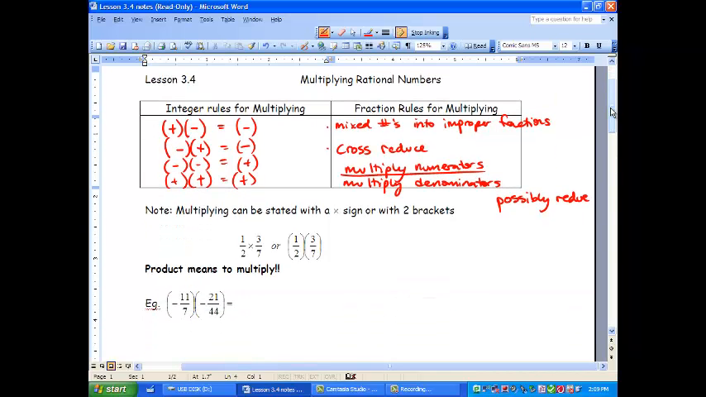It says multiplying can be stated with a multiplication sign or with two brackets. It can also be put in with a dot. That's going to be multiplication as well. Let's solve this one before we do anything. Well, we are going to multiply our numerators and multiply our denominators because we can't reduce, and they're already in the simplest terms. So we go 1 times 3 is 3, and 2 times 7 is 14. So 1/2 times 3/7 is actually 3/14, and we can't reduce that any further.